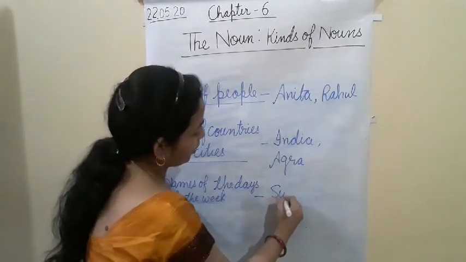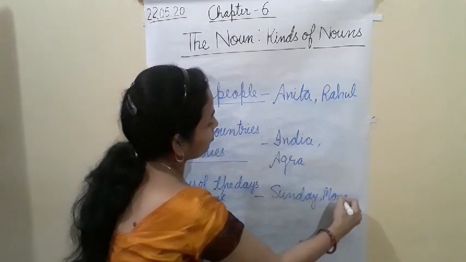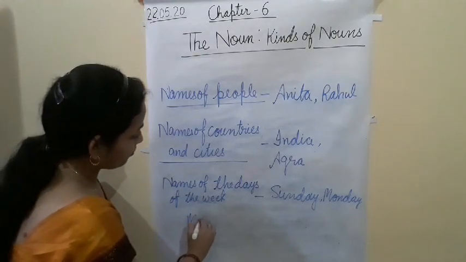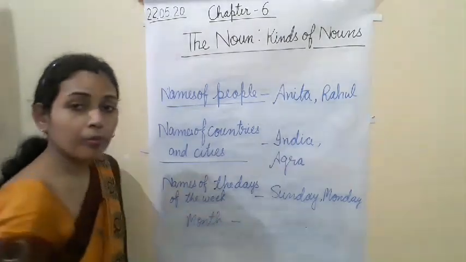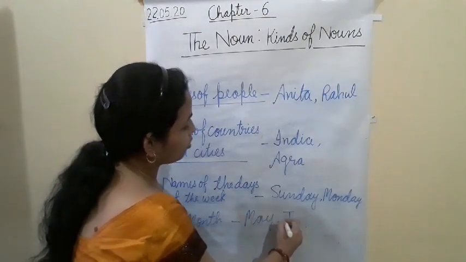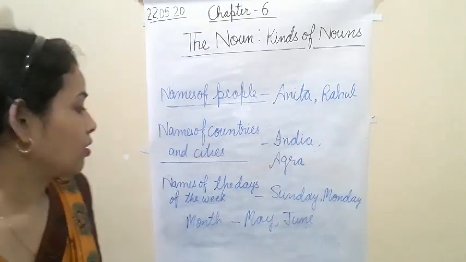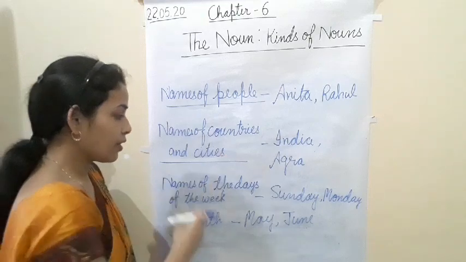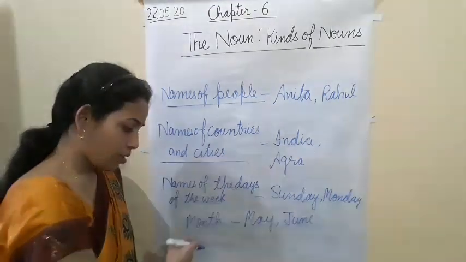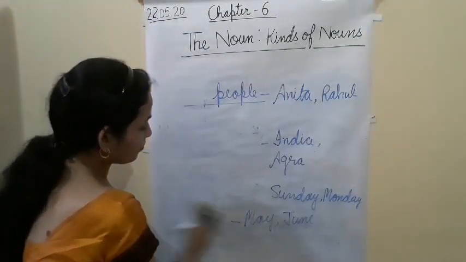Okay, Sunday, Monday. Clear? Month, May, June. Okay, May, June. So names of people, countries, cities, week names meaning days of the week, months. More examples I am writing.